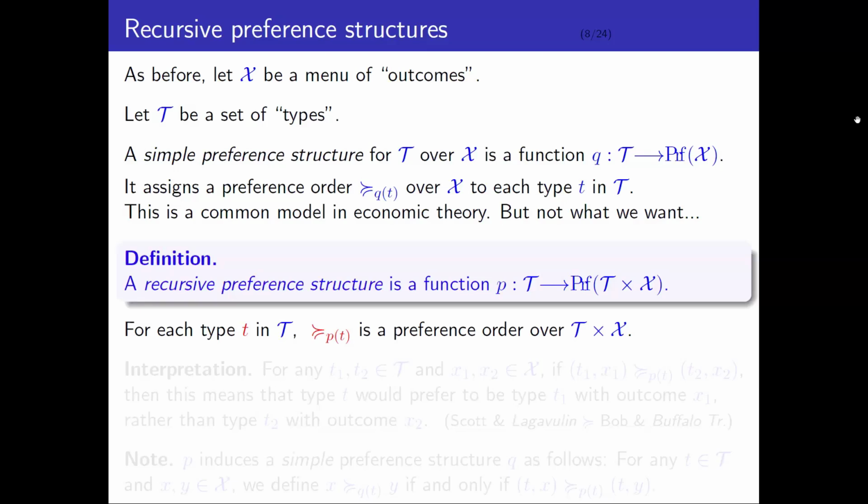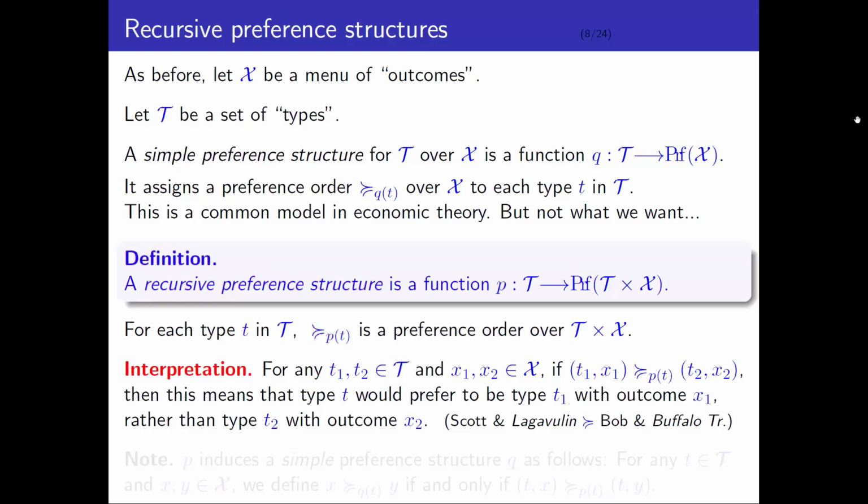All right, so what's the interpretation of this? For any two types T1 and T2, and any outcomes X1 and X2, if type T prefers (T1, X1) over (T2, X2), what this means is that type T would prefer to be of type T1 with outcome X1, rather than being type T2 with outcome X2. Like, I'd rather be Scott with the Lagavulin than be Bob with Buffalo Trace, right?